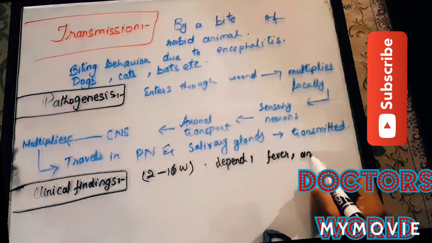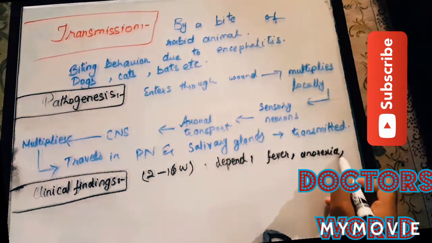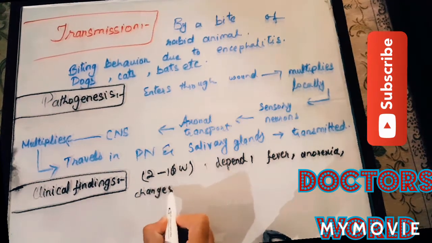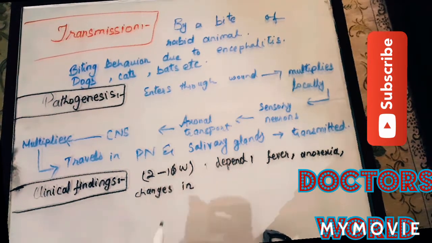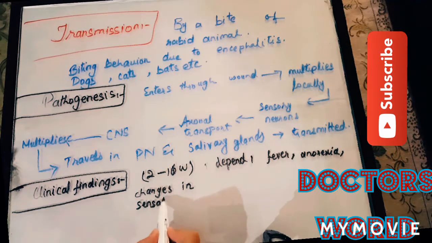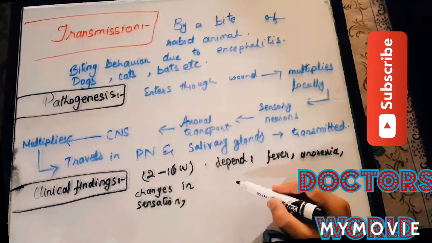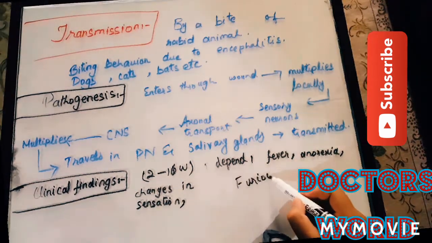The symptoms are fever, anorexia, delirium, agitation, changes in sensation, also known as paresthesias. It has two forms.